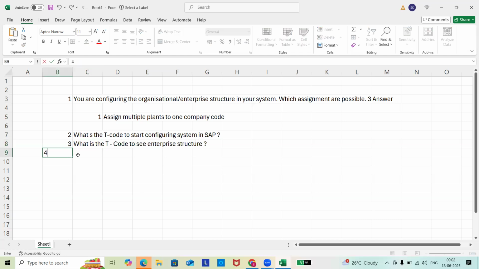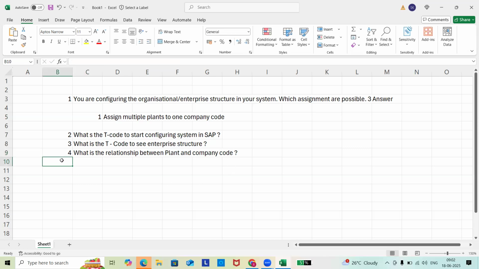Fourth question: what is the relationship between plant and company code? Fine, this many questions is enough at this moment.